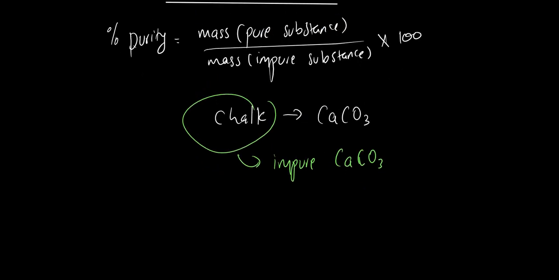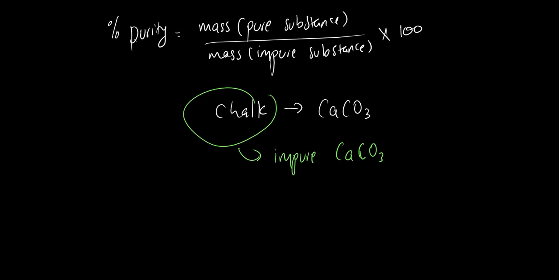Well, this is because inside chalk there are other substances which are not calcium carbonate. I'm sure you've seen that if you take a chalk, it has those holes that show you that there was a bit of carbon dioxide there.